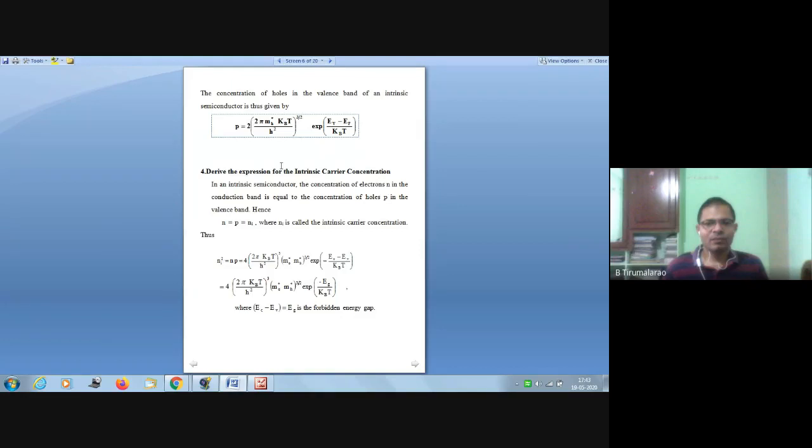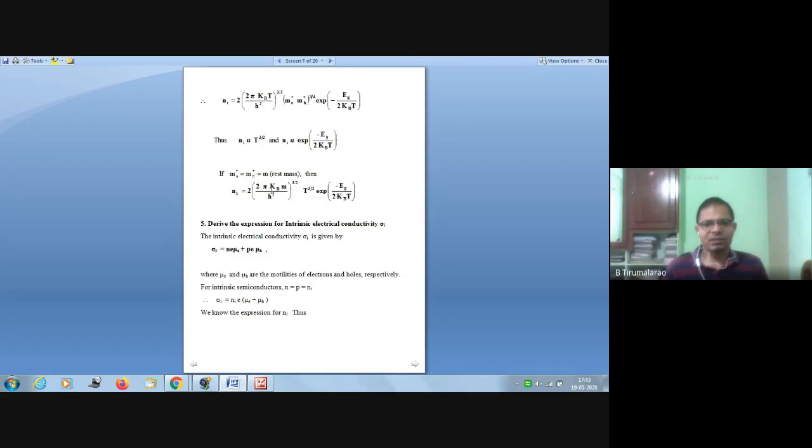Next, the fourth one is the expression for the intrinsic semiconductor carrier concentration, that is Ni. In this case, suppose Me is equal to Mh, equal to the rest mass. Then the above equation becomes like this.